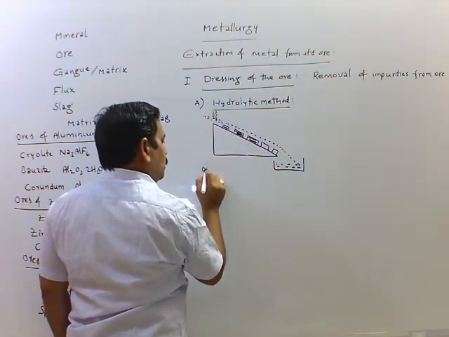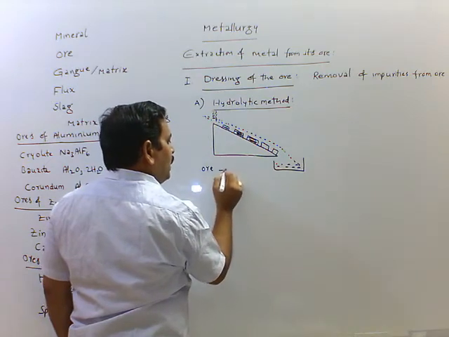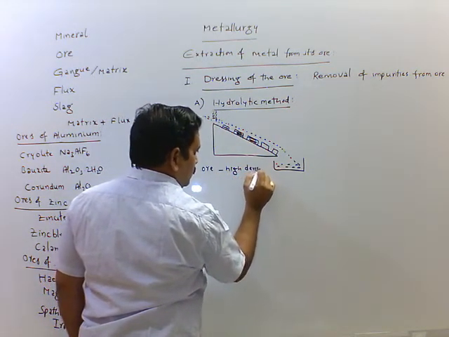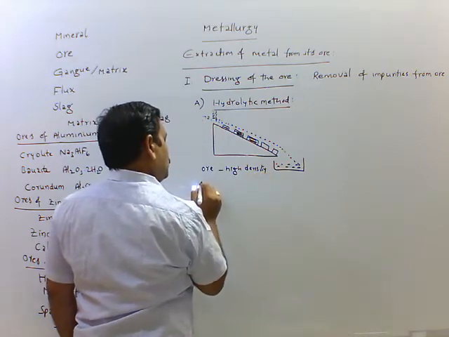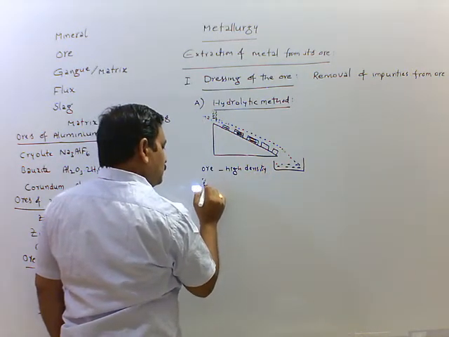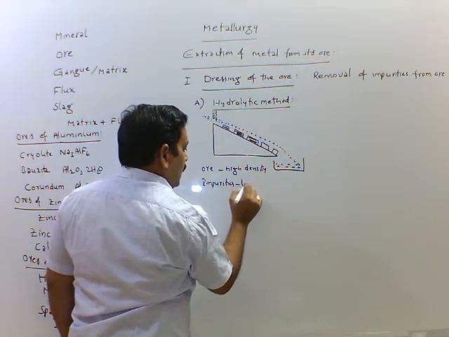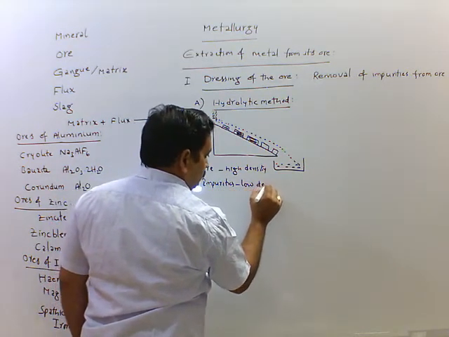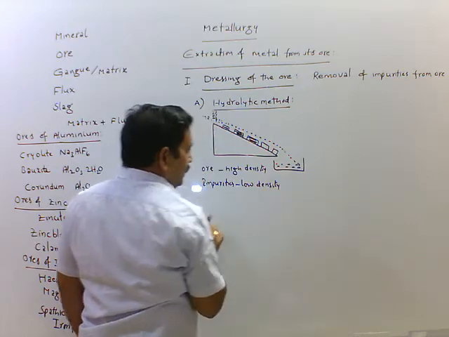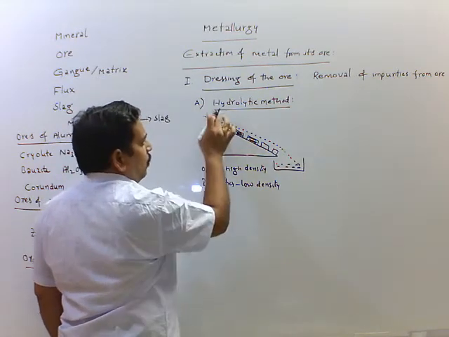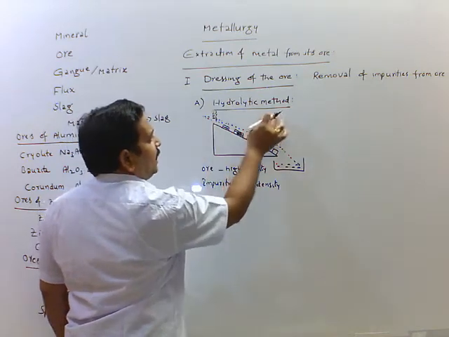So ore has high density, and impurities have low density. In this way we can separate the impurities from the ore by the hydrolytic method.